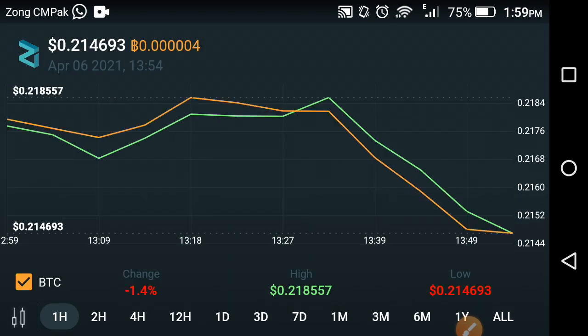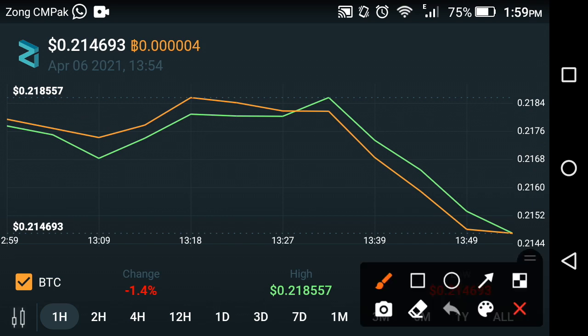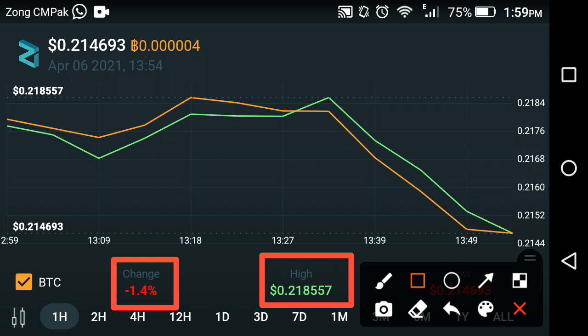So friends, as you can see now on the screen, that is the live price prediction of Zilliqa for the last 1 hour. As you can see here, the average change in the last 1 hour is about negative 1.4% in Zilliqa, and the high price of Zilliqa in the last 1 hour is $0.218557.